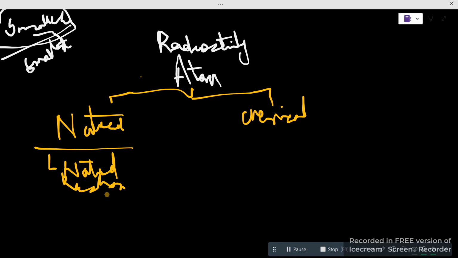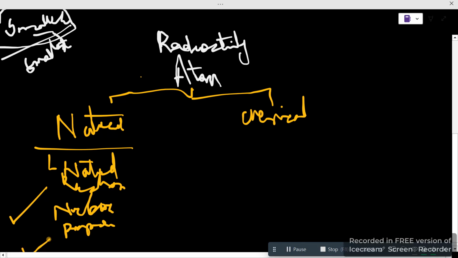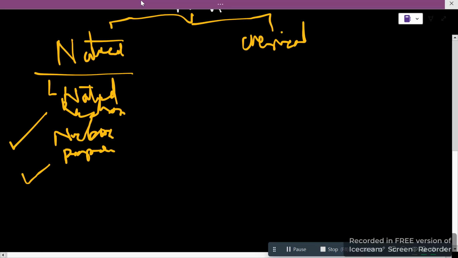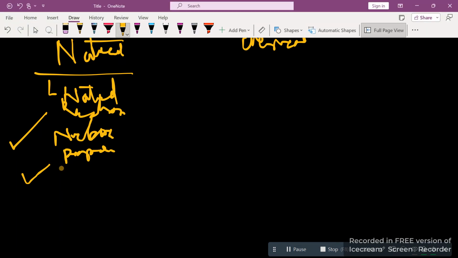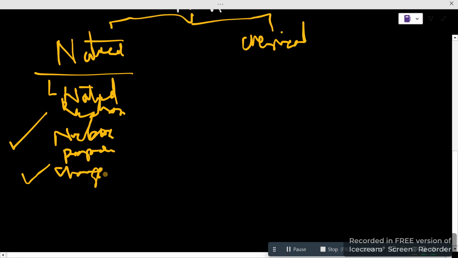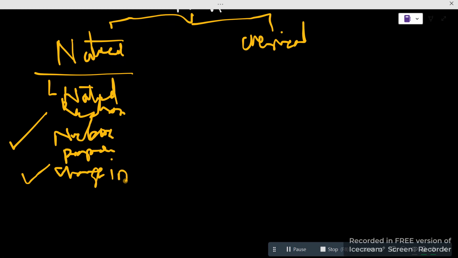or we can also say the nuclear properties, or the change in number of proton and neutron.